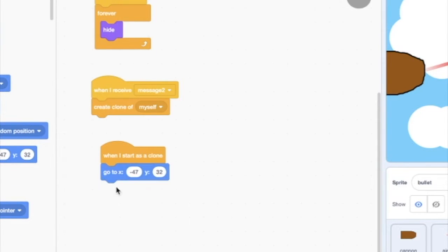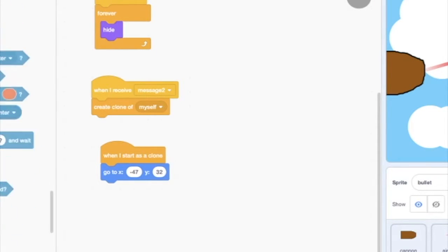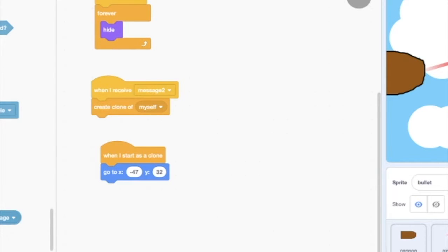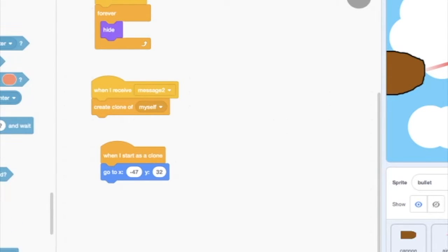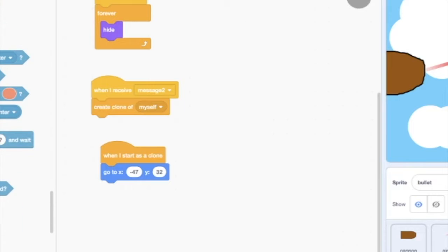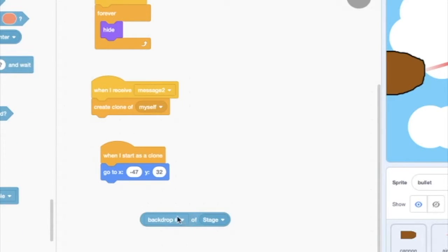go to X position of, so we have to find the, there you go, X position. Oh, there's no position. Okay then.